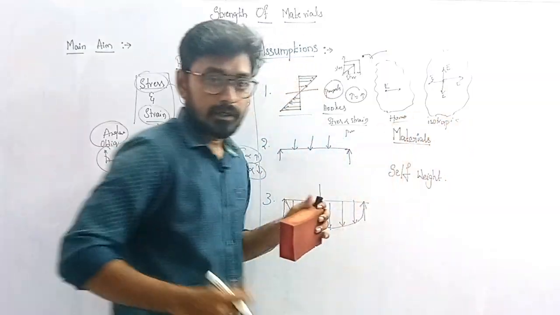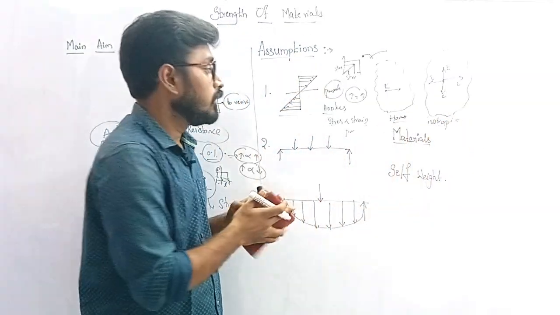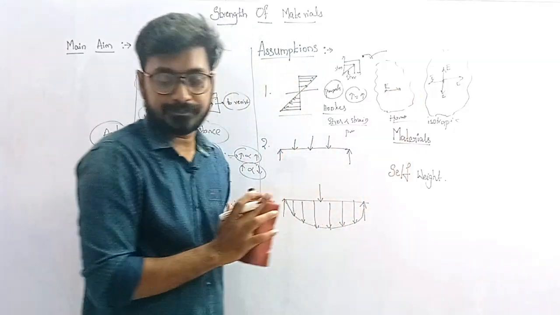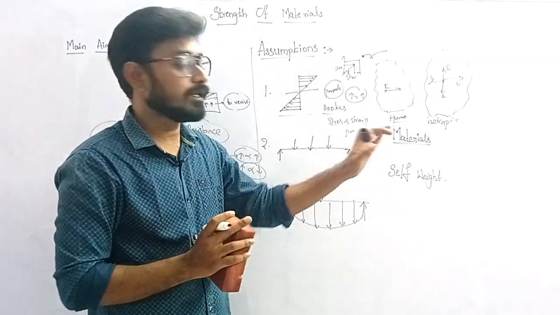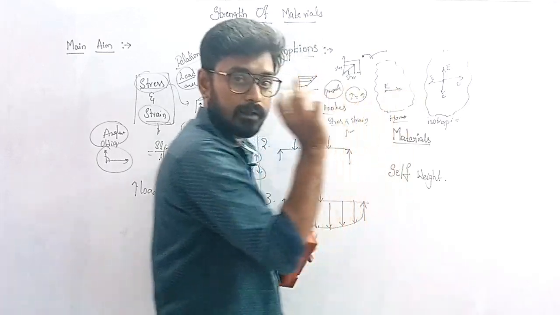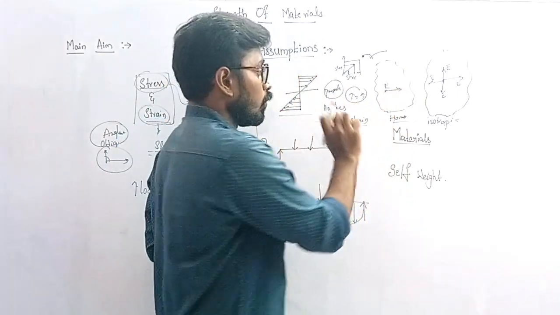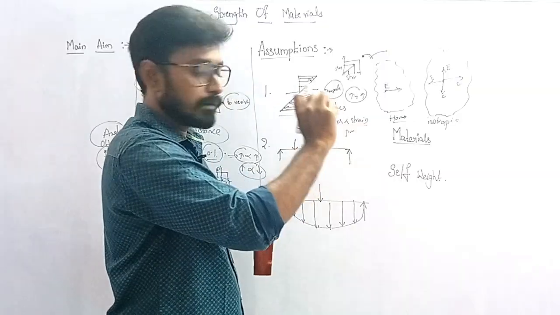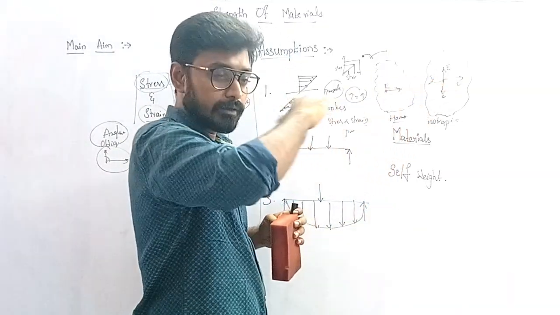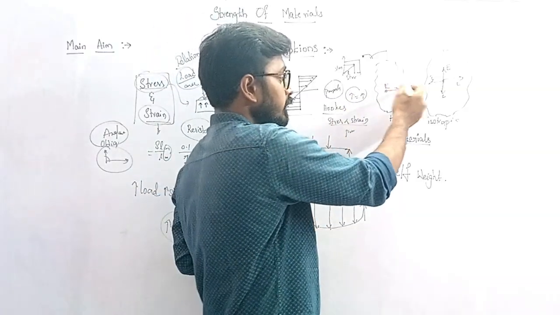What do homogeneous and isotropic mean? Homogeneous means if I am analyzing this material and consider any point in that direction, the material will be the same. That means the properties of the material are the same.